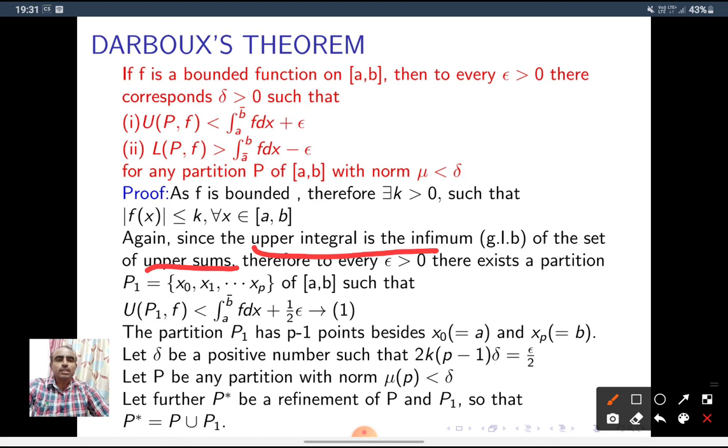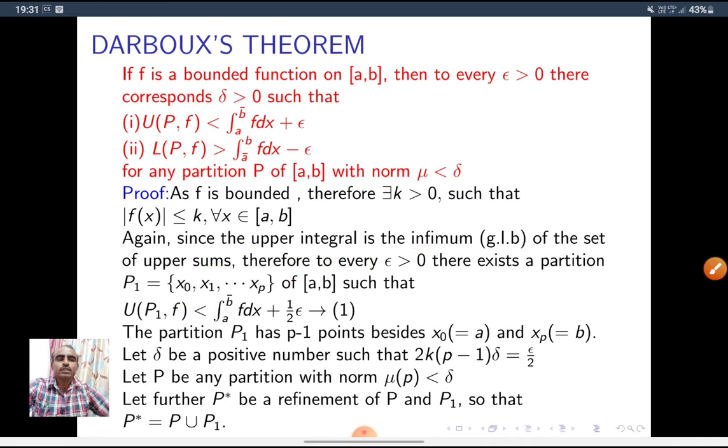The partition P1 has p minus 1 points besides x0 and xp. In this P1, how many points are there? Totally there are p plus 1 points: x0, xp, and in between them we have p minus 1 points. So the partition P1 has p minus 1 points besides x0 and xp.